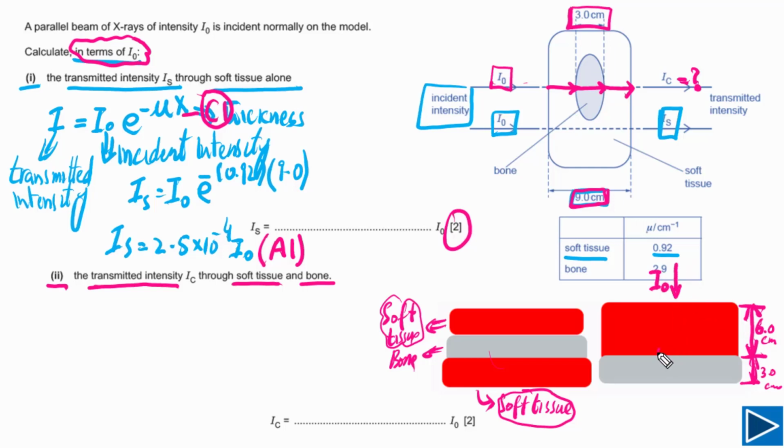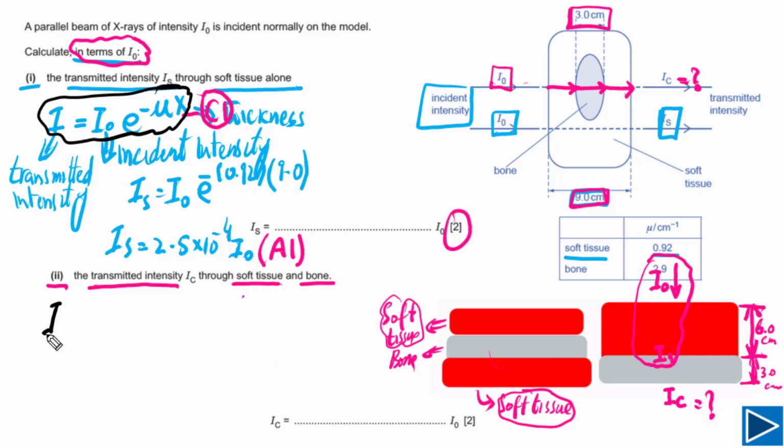Now let's say the transmitted intensity after passing through the soft tissue is I1, and the transmitted intensity after passing through bone is IC, and this is what we need to find out. Now simply we need to use the linear attenuation equation 2 times to calculate the value of IC. First of all, we will use the attenuation equation for I naught and I1. So I naught is the incident intensity and I1 is the transmitted intensity.